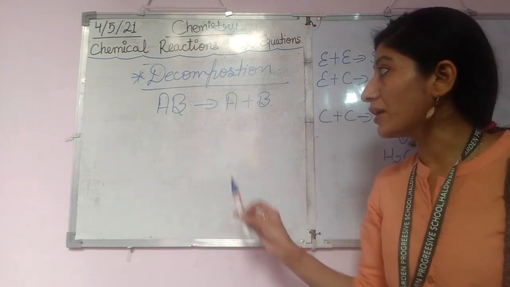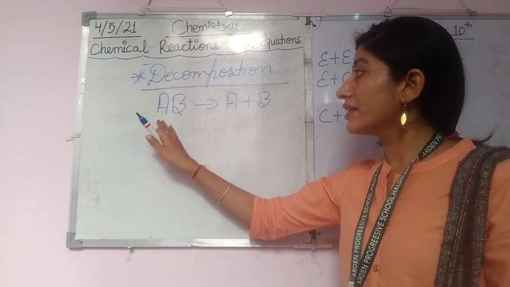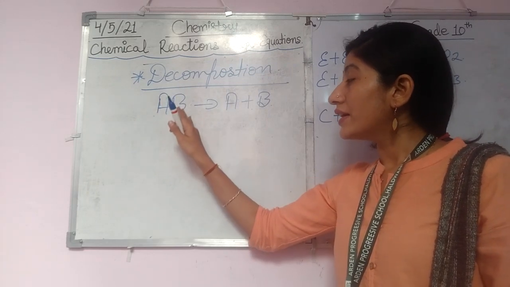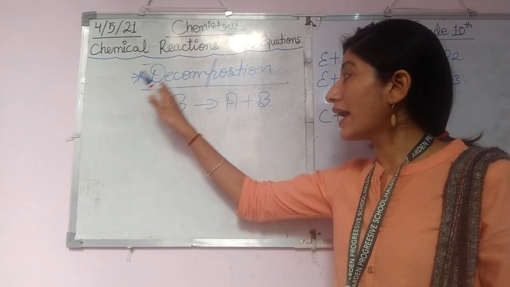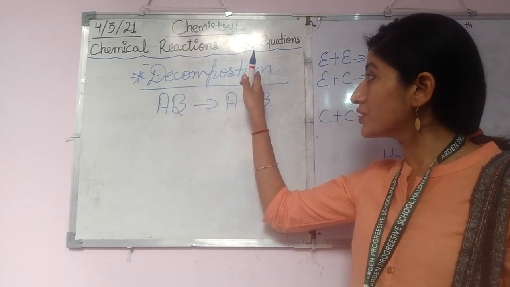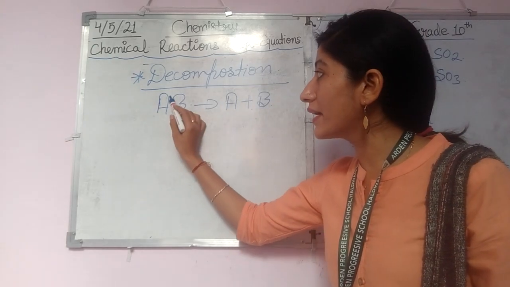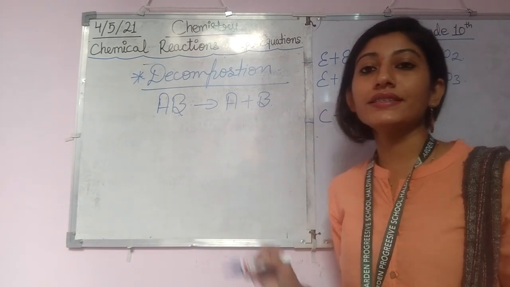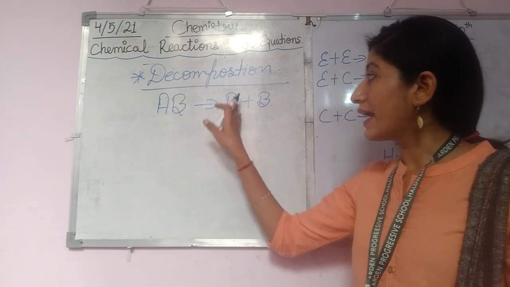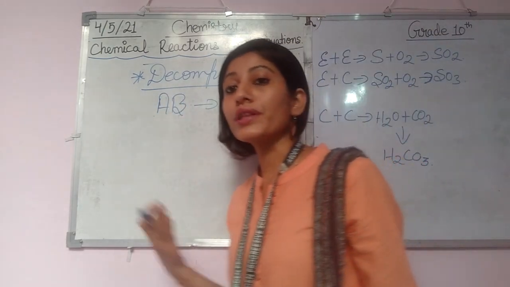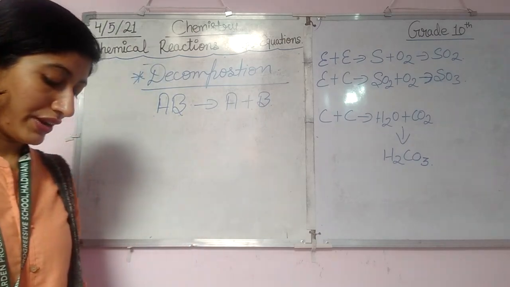AB is a reactant, and when this AB undergoes decomposition, it changes into A plus B. So AB breaks down into A plus B, and this is called decomposition. One single reactant splits up into two or more products, right? I hope it is clear to everyone.